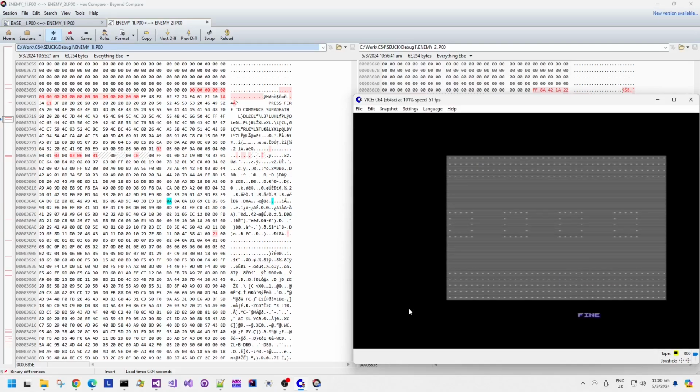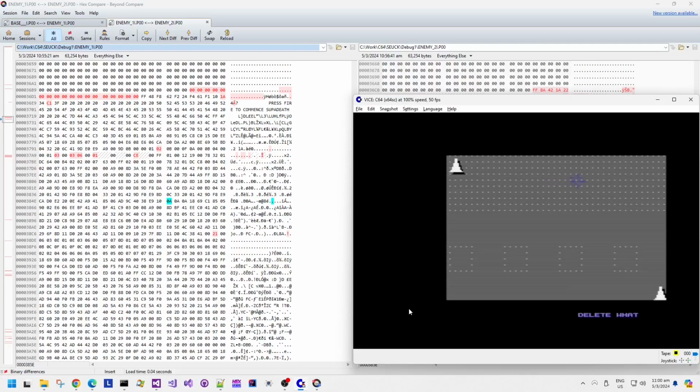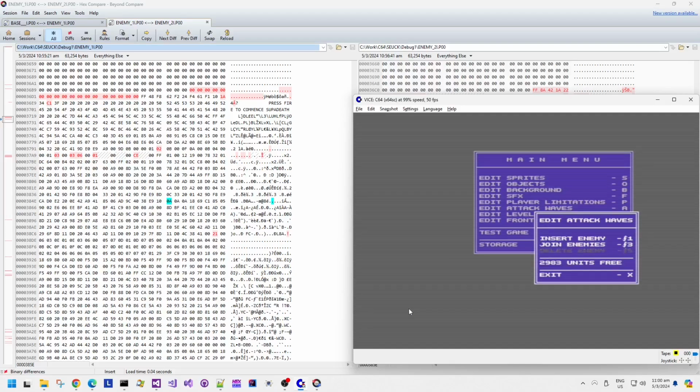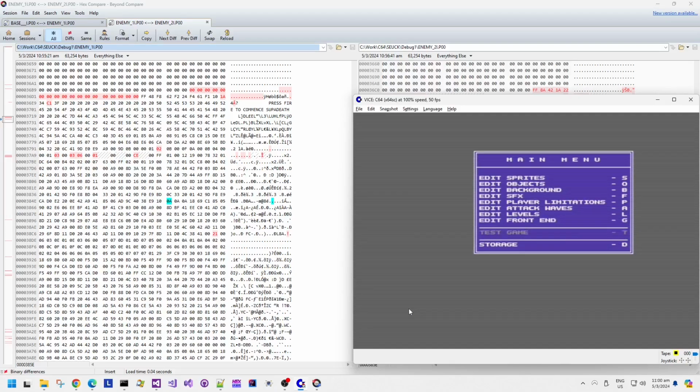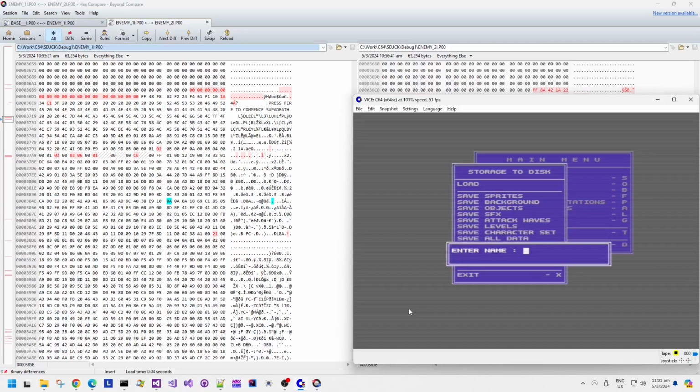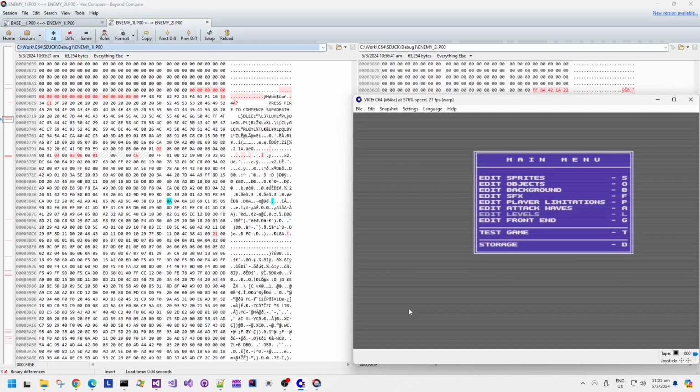What we can do is that since 2 enemies were added, we can delete the enemies one by one, and then also see what data changes between deleting enemies, right? Because deleting data should also change something in the memory that we can spot. So this is deleting enemy 2 first, in other words, the second enemy that was added.